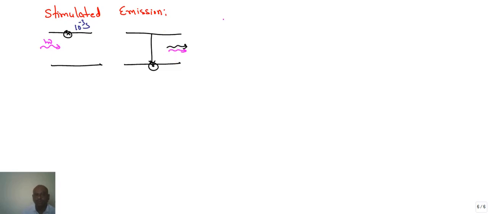So here also, what can we write? The probability of the electron jumping from higher state 2 to lower state 1 by the stimulated mechanism is proportional to energy density. How many photons are there for stimulation? And to remove this proportionality symbol, P21 stimulated is equal to B21 into U of mu.